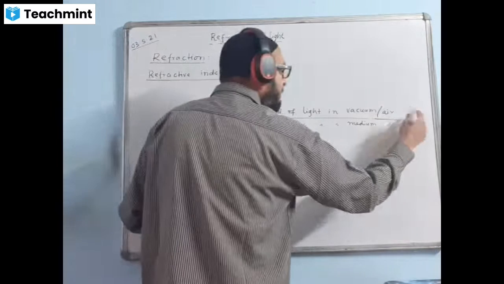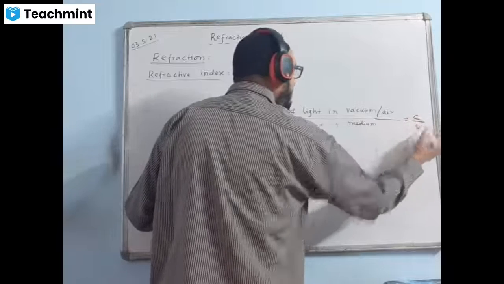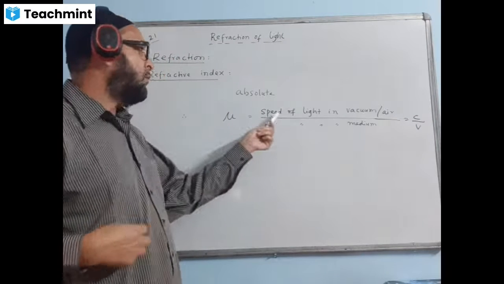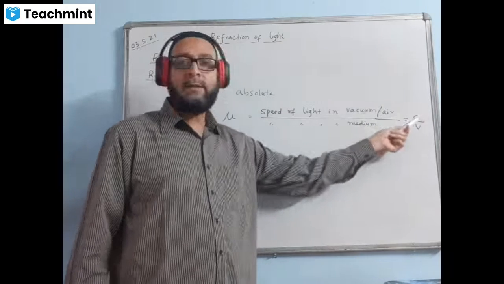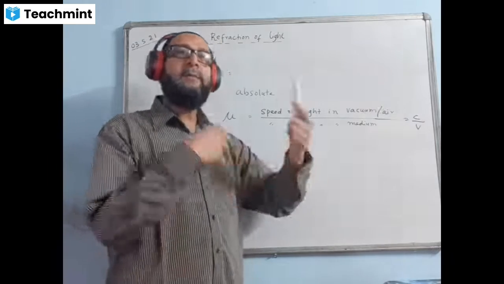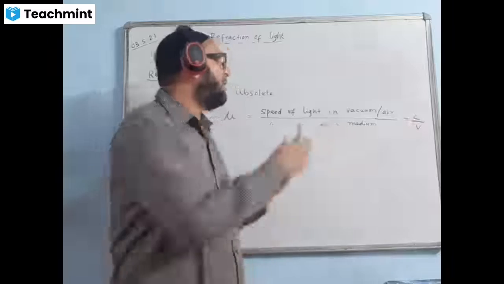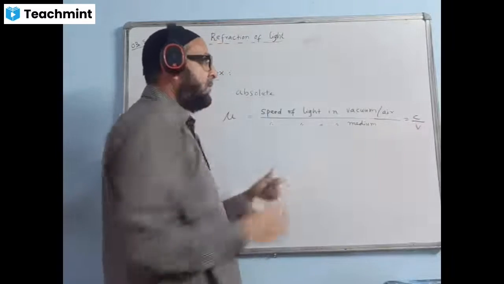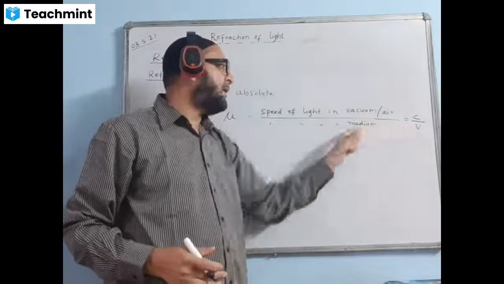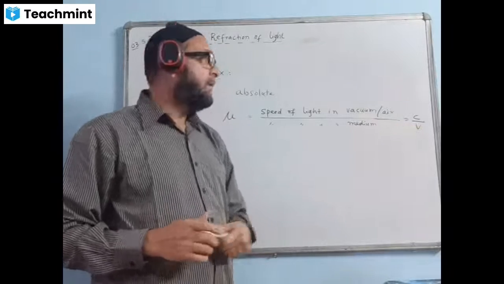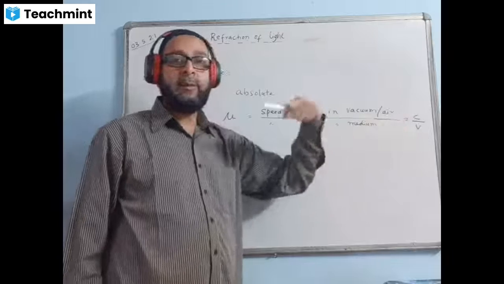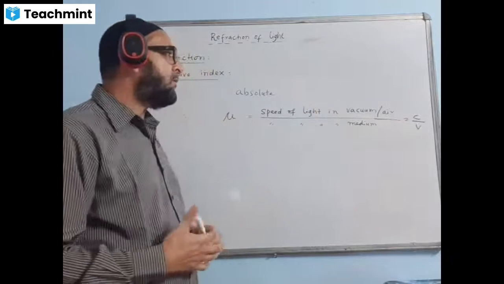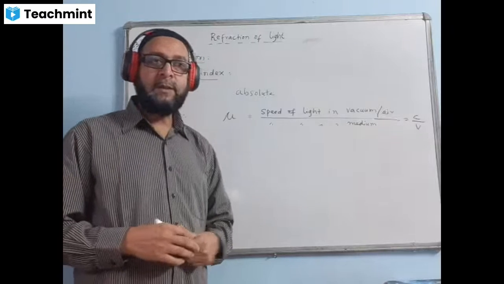And generally, we denote it by C upon V, C divided by V. What is C? Speed of light in vacuum or air is denoted by the symbol C. Though we can write V also, but we have to write V naught, V0, means in air or vacuum, upon V. V means the velocity or the speed of light in that given medium. The numerical value of C is always 3 into 10 to the power of 8 meters per second.